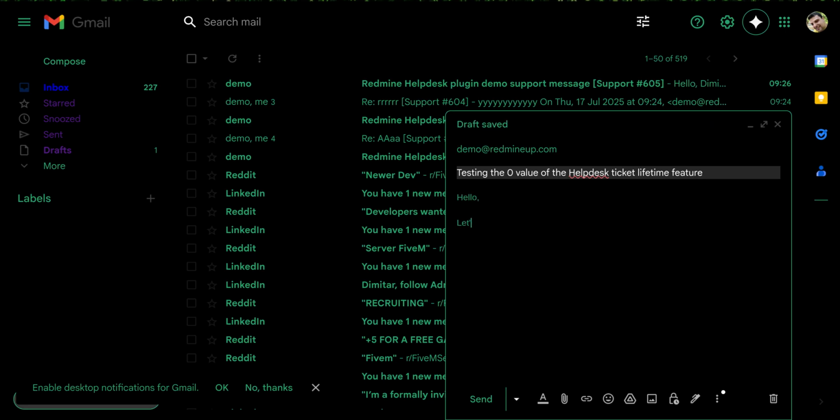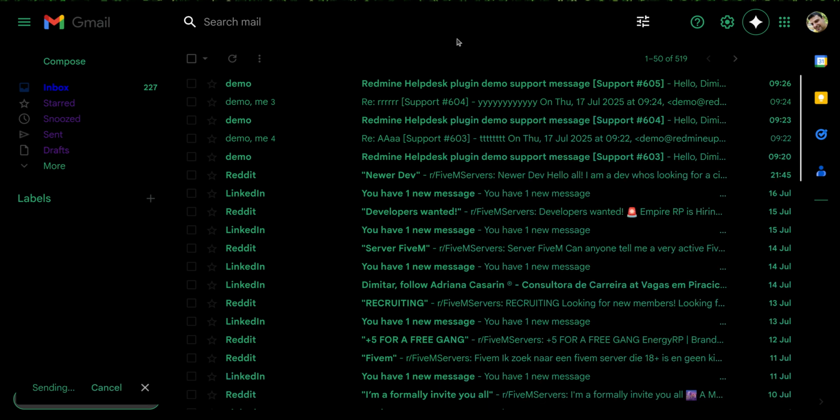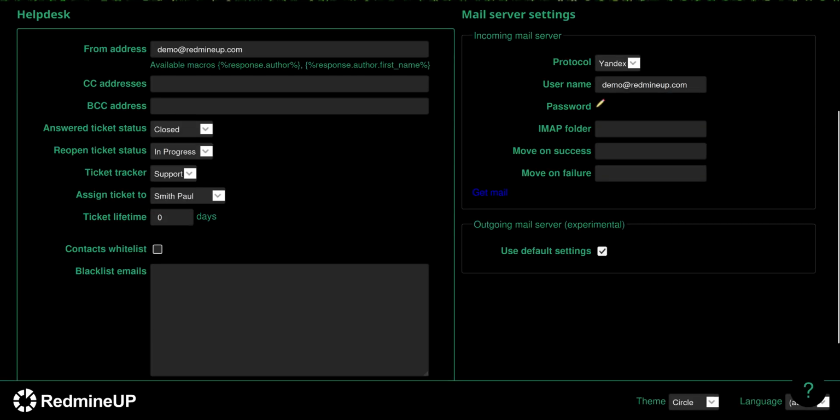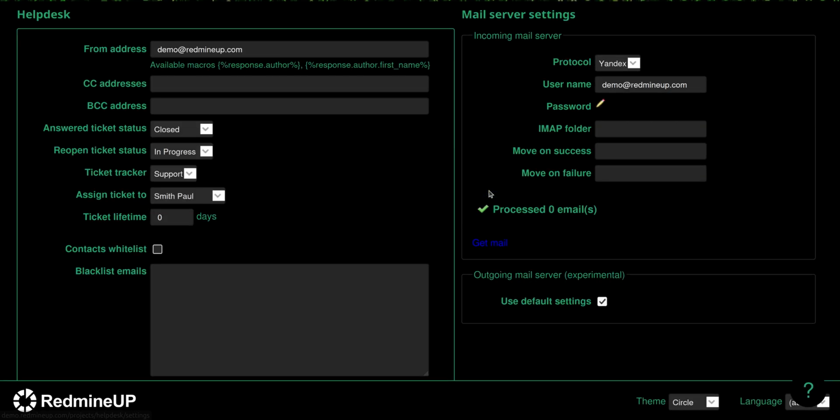Let's try and see what will happen. Okay, so we get our mail manually. It is just a setting of our server. However, of course, you could do it automatically onto your helpdesk in Redmine.